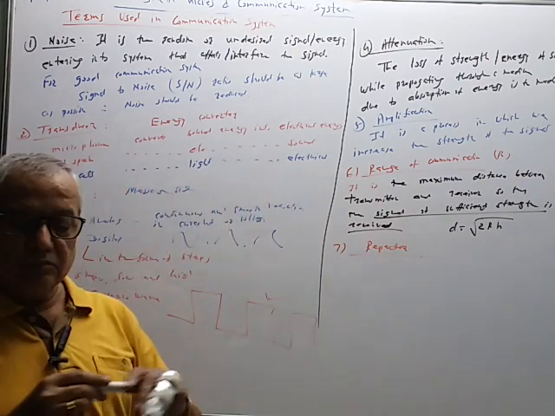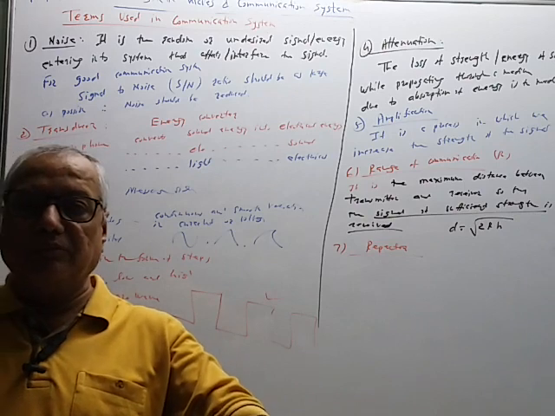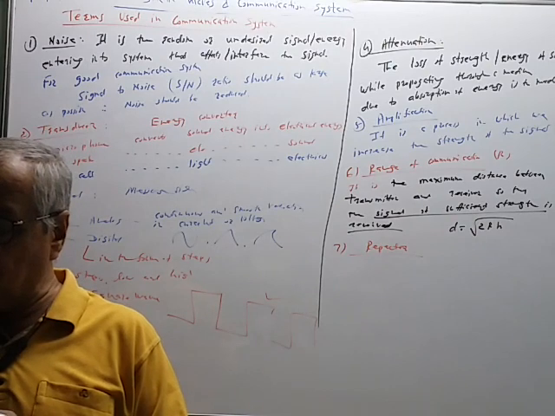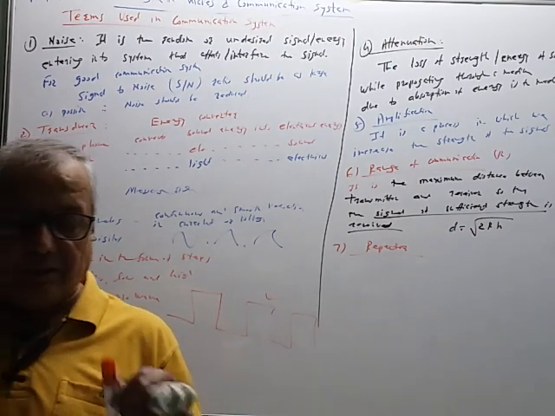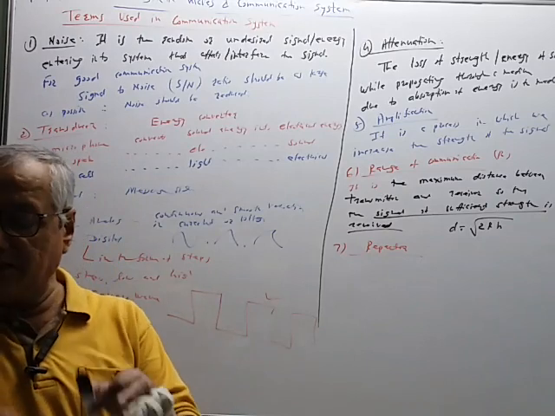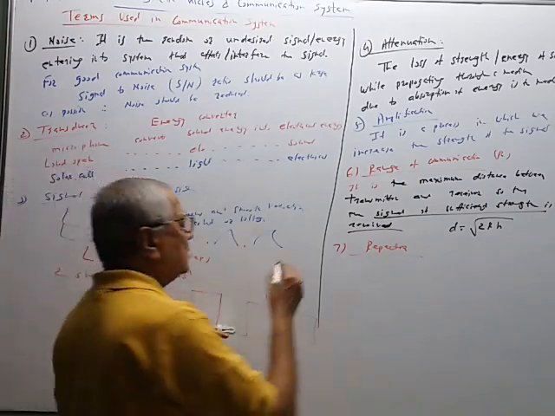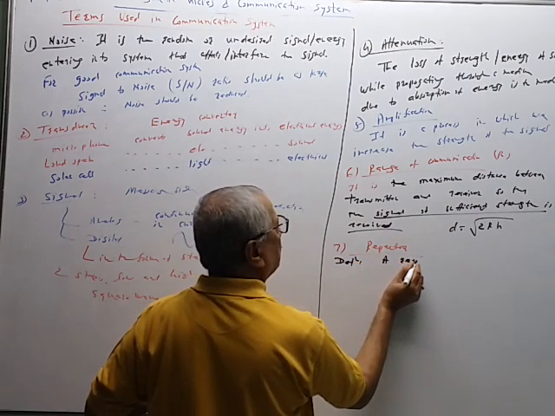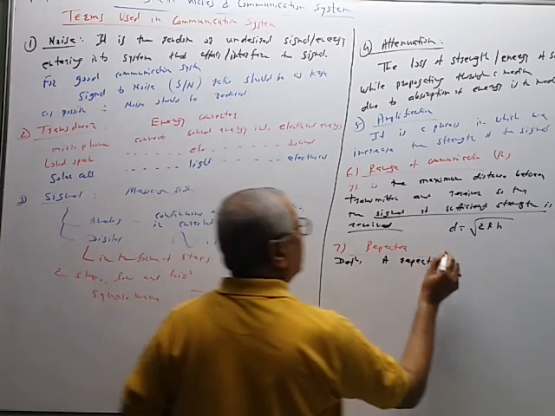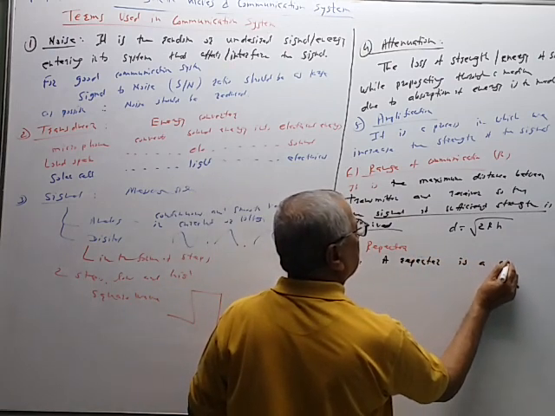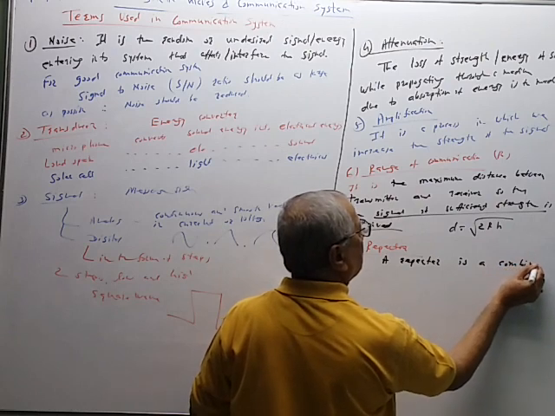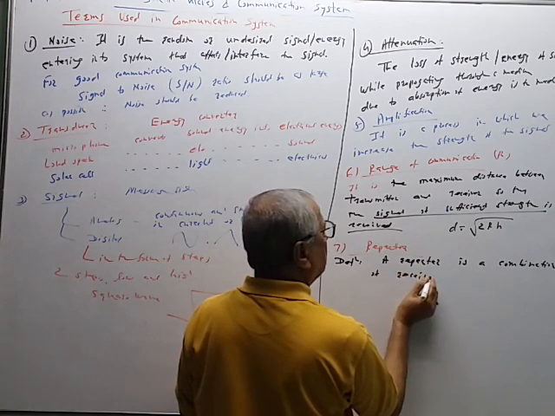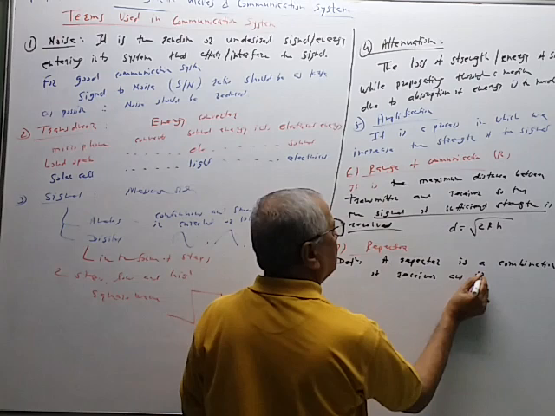Repeater. So it is a block which performs both functions. It receives the signal and again transmits the signal. A repeater is a combination of receiver and transmitter. The function is given in its definition. A repeater is a combination of a receiver and transmitter.